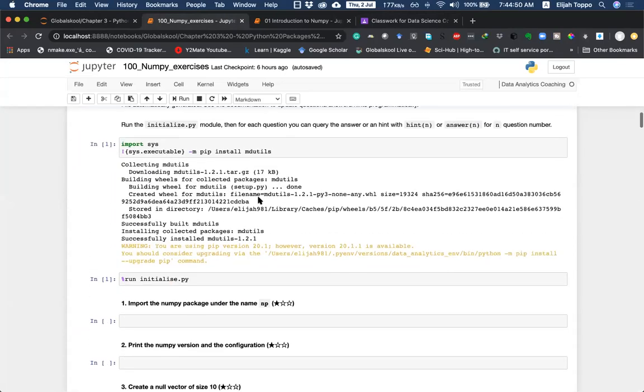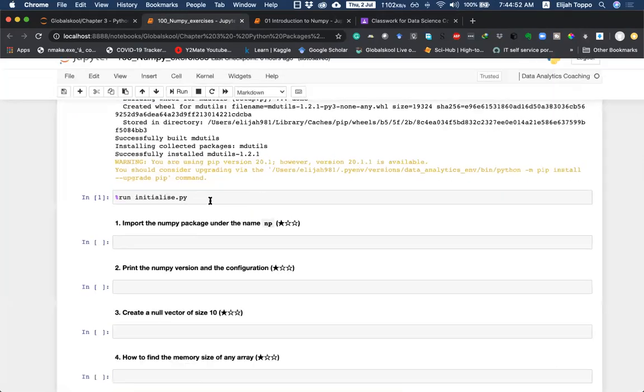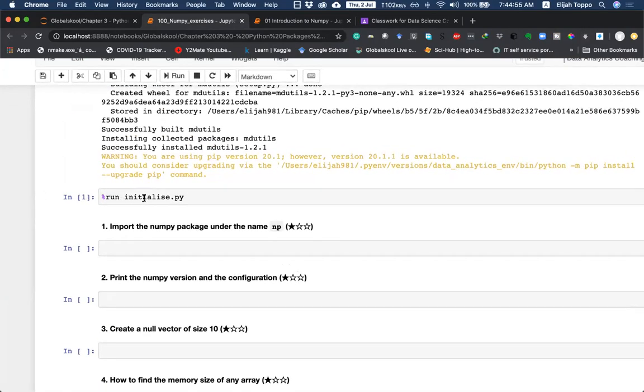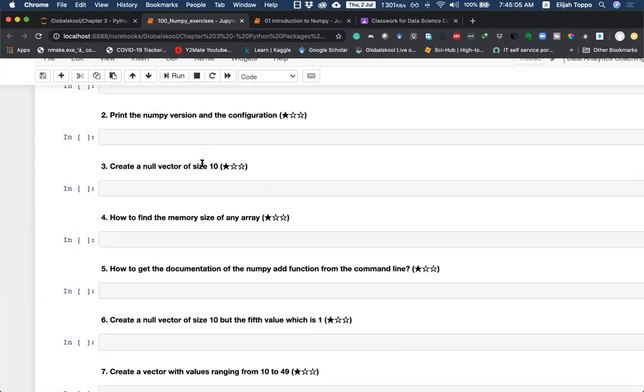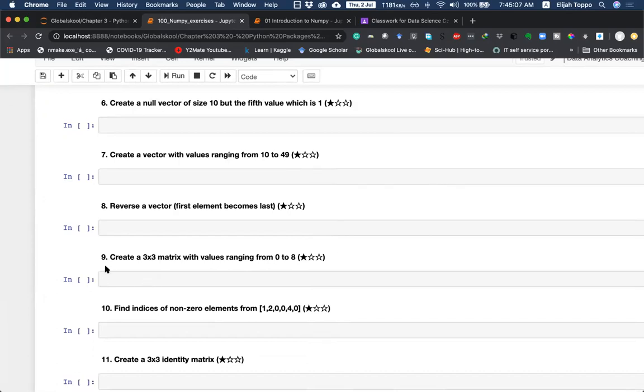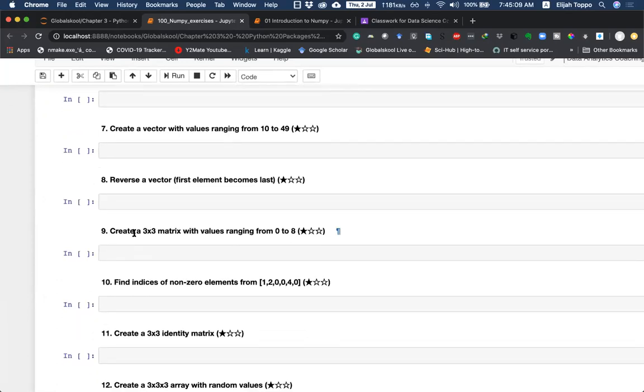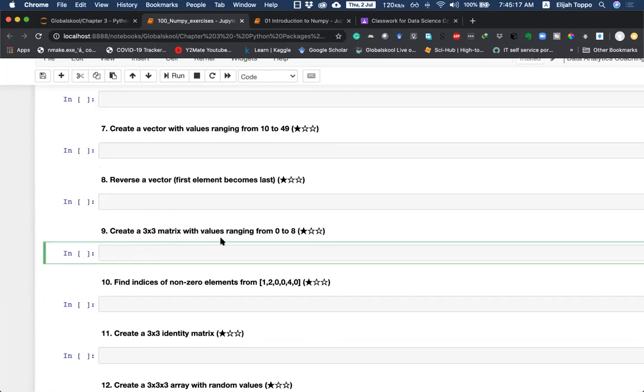Here, the first line calls a Python file called initialize. After you execute this line, if you go to one of the questions, let's say question number 9, it says create a 3 by 3 matrix with values ranging from 0 to 8. Let's say you don't know the answer to this and you want to get a hint.